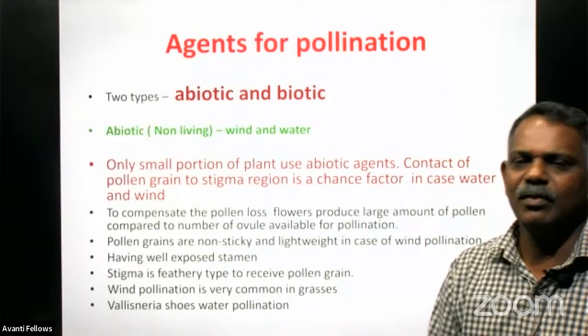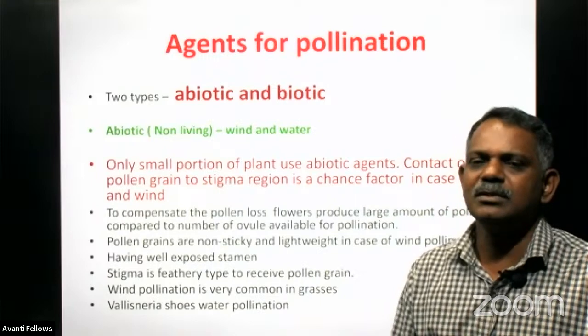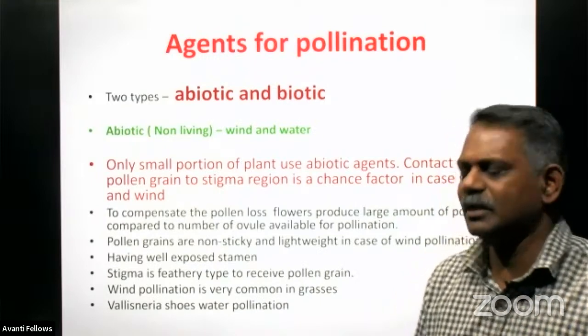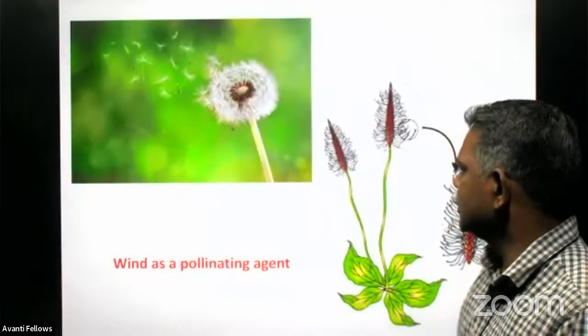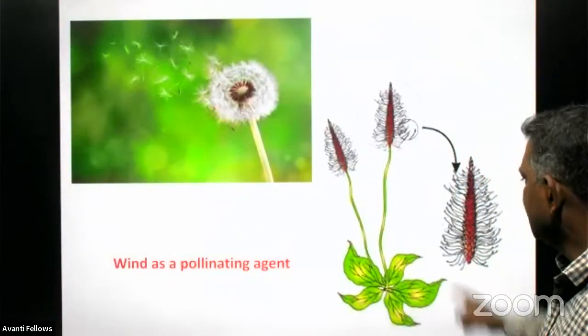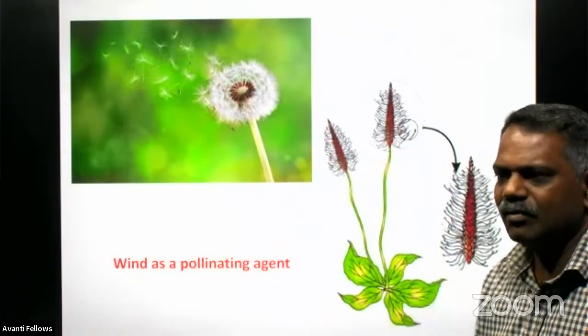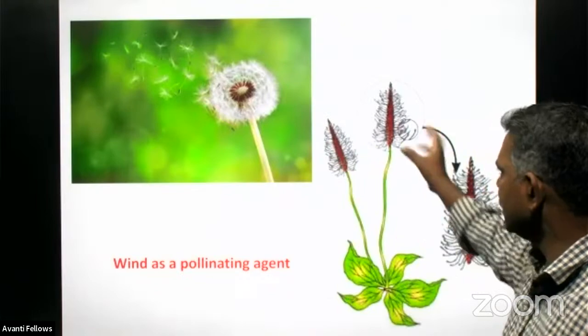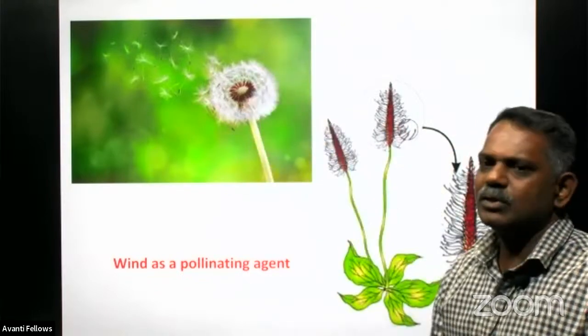Right, you have to learn by heart two or three examples of plants that use wind as a pollinating agent. And see, this is the stigma region, it is just like a feather, right? So that it can receive the pollen grain from the atmospheric air.